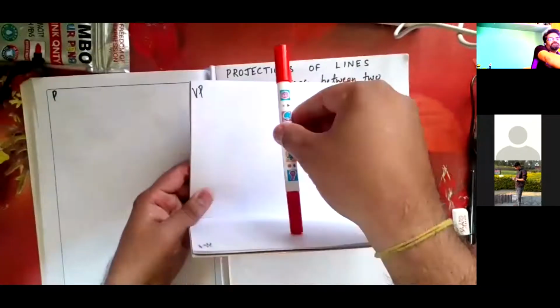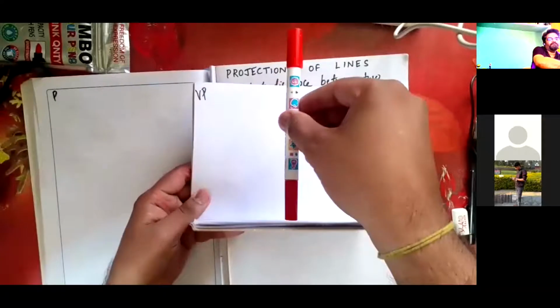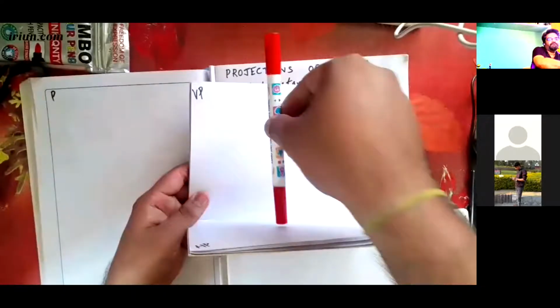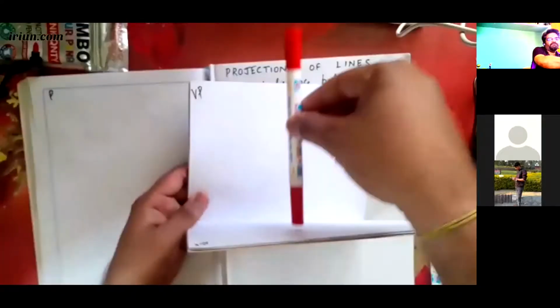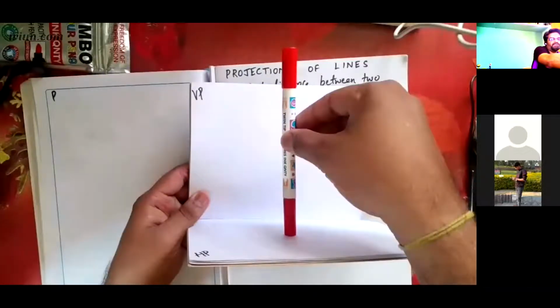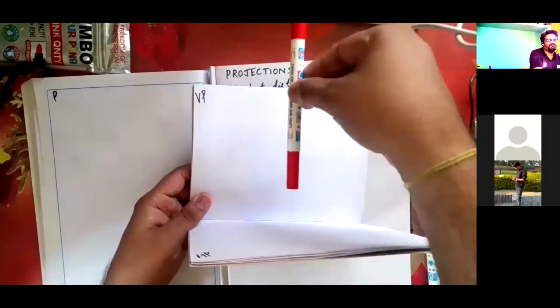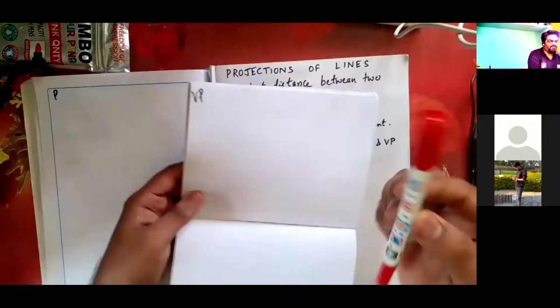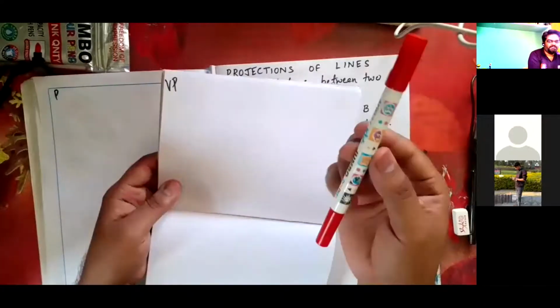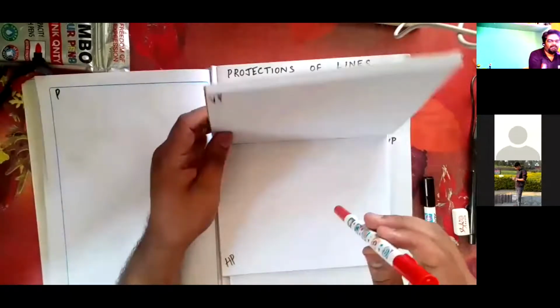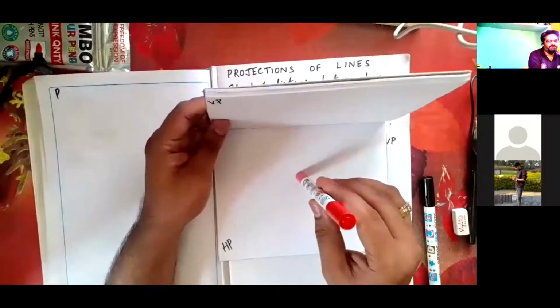Able to get it? This is parallel to VP and perpendicular to HP. This is 10 above HP, 20 above HP, wherever it is. The front view will remain the same for this 50 line. So that is why we'll just represent that it is parallel to VP and perpendicular to HP.